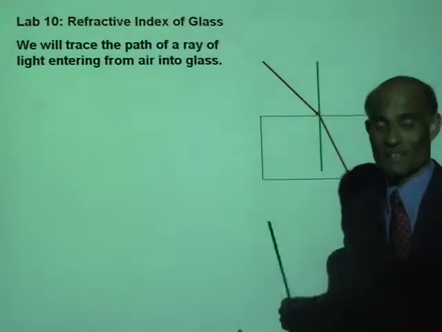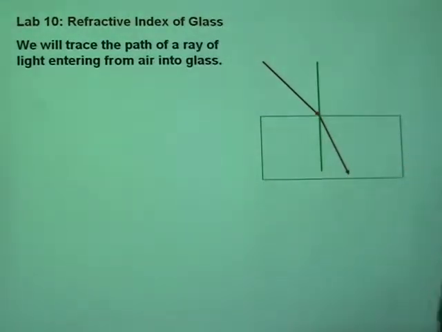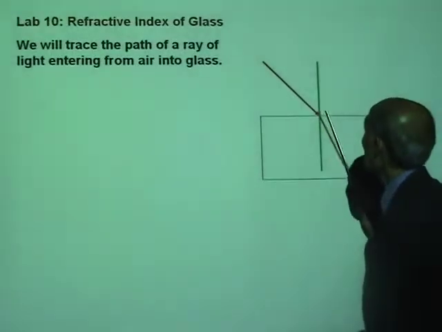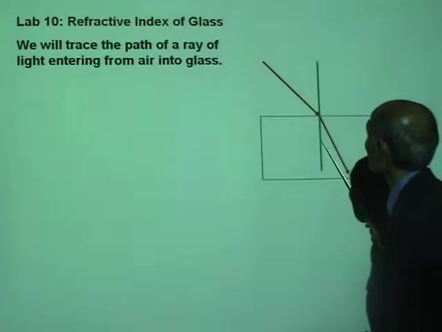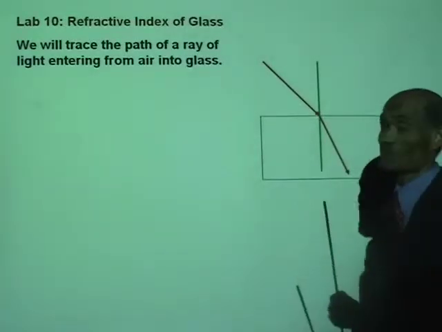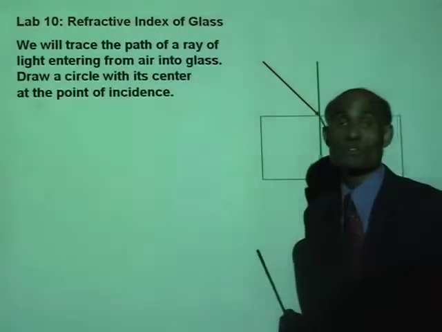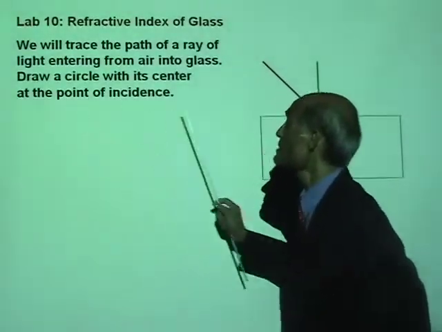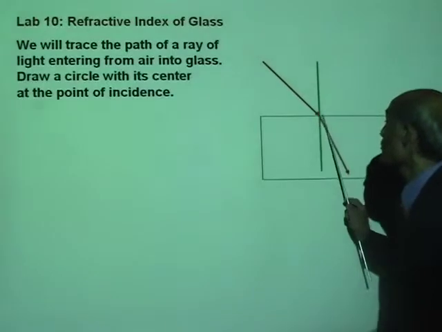Is that right? All right. So we have the incident ray, the refracted ray. That is the angle of incidence. This is the angle of refraction. And what I would like you to do is draw a circle with its center at the point of incidence.